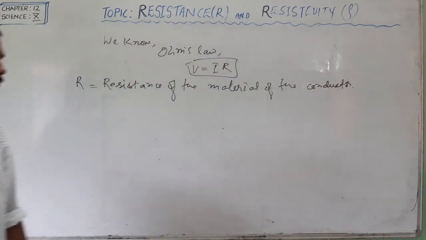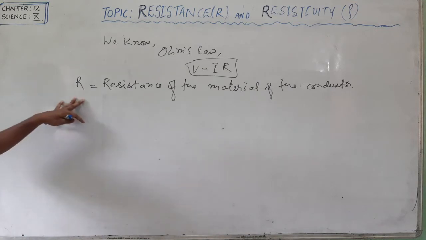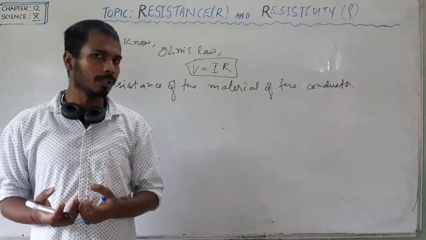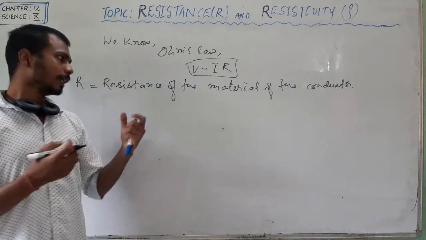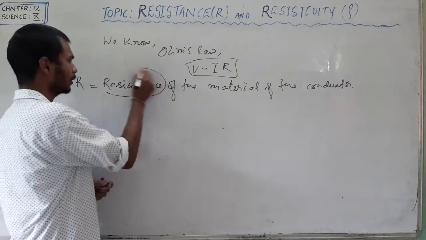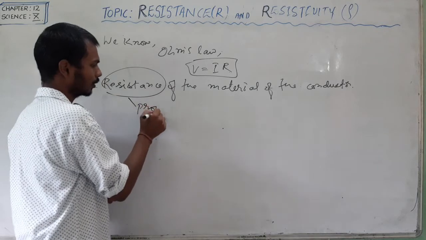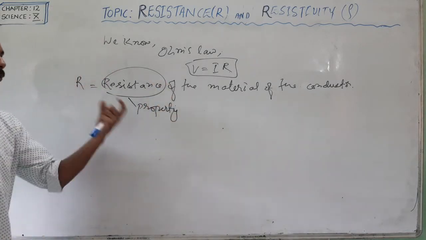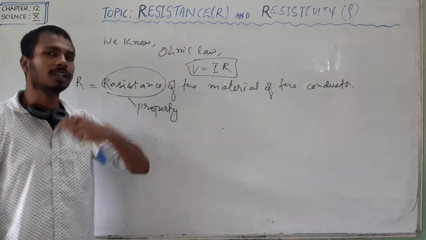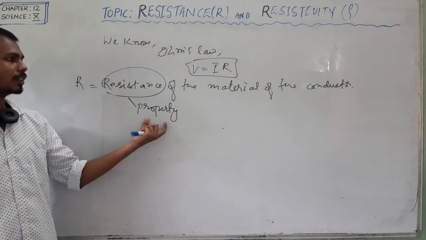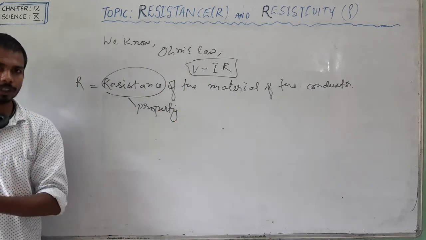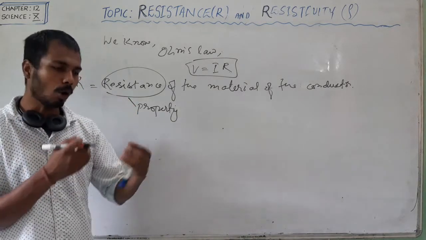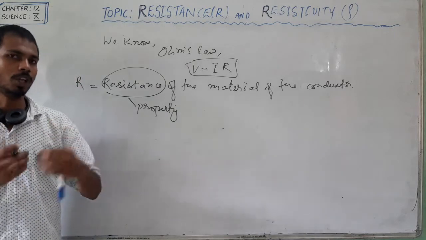Listen up. This resistance is actually a property. Whose property? It is the property of the material to resist, meaning to oppose, the flow of charge.